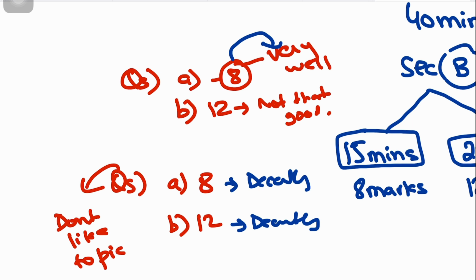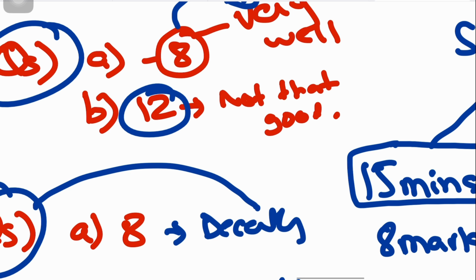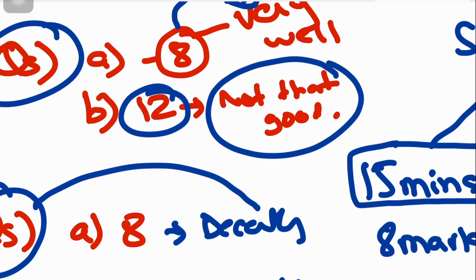Although for the next question, you don't like the topic, number one. Number two, you know it decently, not very well. But if you look at the 12 marker for this particular question, you don't know the 12 marker that well. You don't really know what to write in the 12 marker. You are confused about the question. You are not understanding the question properly, and you don't really know what to write in it.